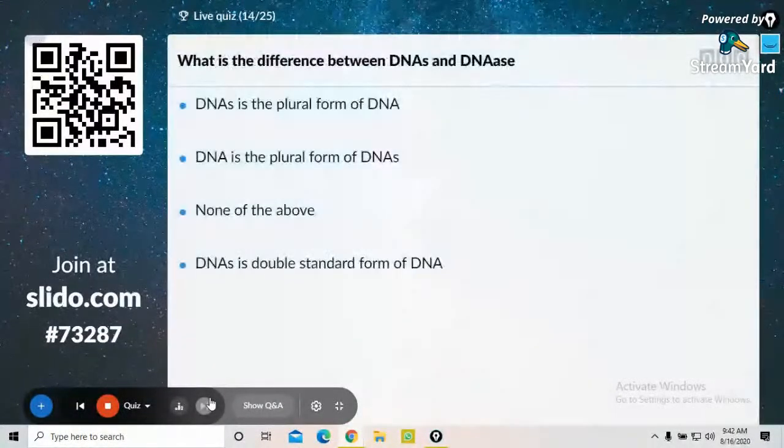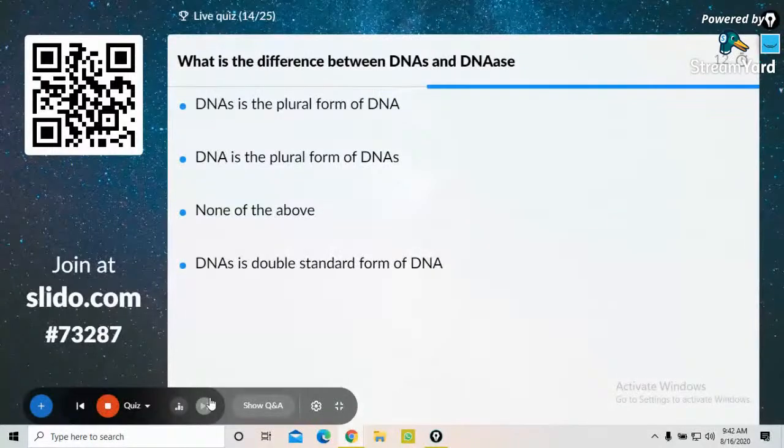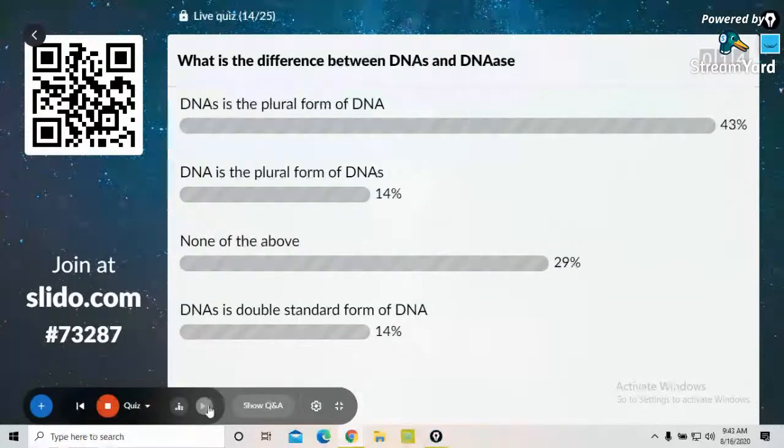Yes, simple question. What is the difference between DNAs and DNase? DNAs is the plural form of DNA. DNA is the plural form of DNAs. None of the above. DNase is the double stranded form of DNA. DNase will be an enzyme because ase is there. English question. Option A is the correct answer.